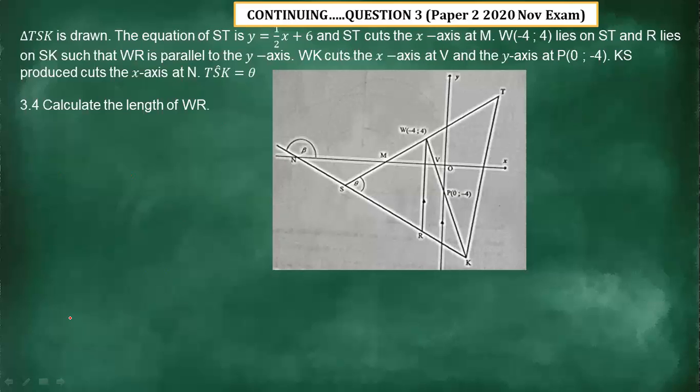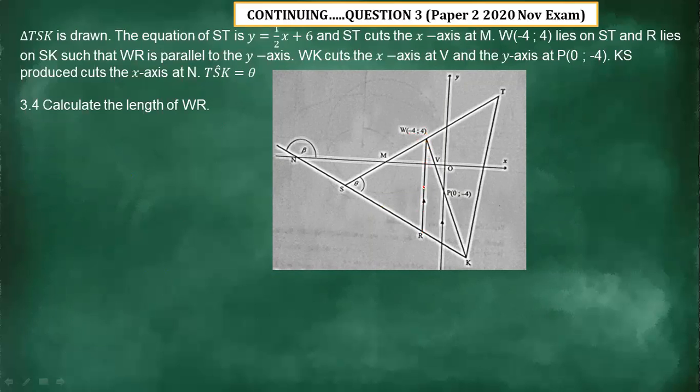Another question is: calculate the length of WR. Where is WR? Here is WR. We need to calculate the distance. Fortunately, we have the coordinates of W, which are (negative 4, 4).